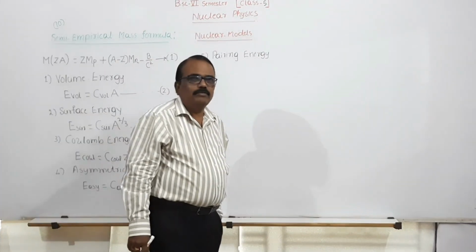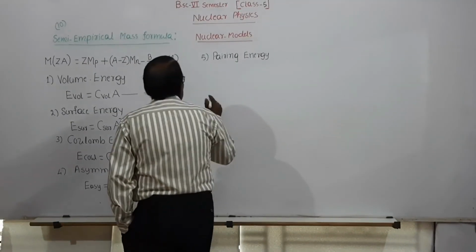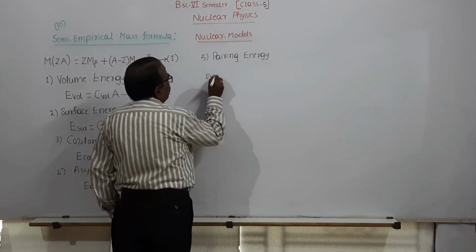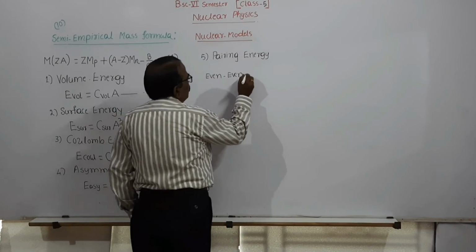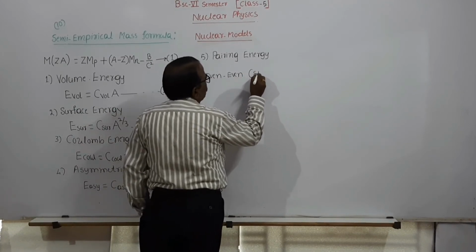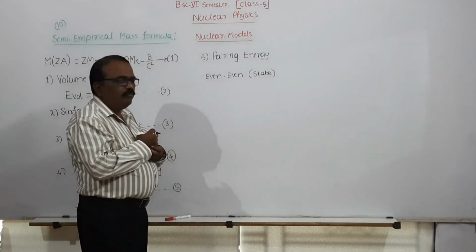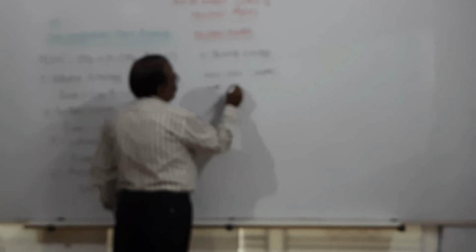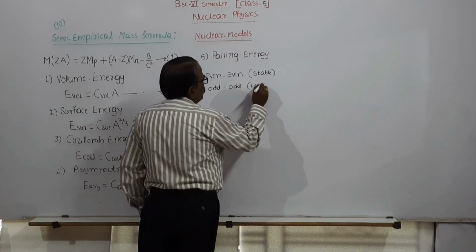What is this pairing energy? It has been observed that nuclei containing an even number of protons and an even number of neutrons are found to be most stable. And if a nucleus contains an odd number of protons and an odd number of neutrons, it is least stable.